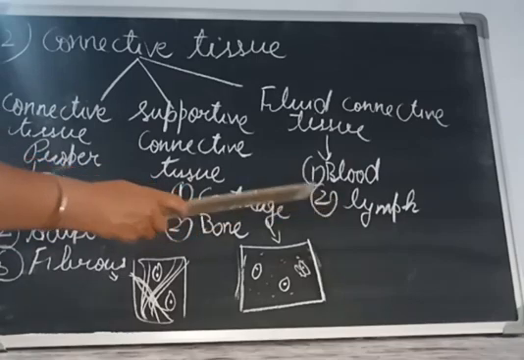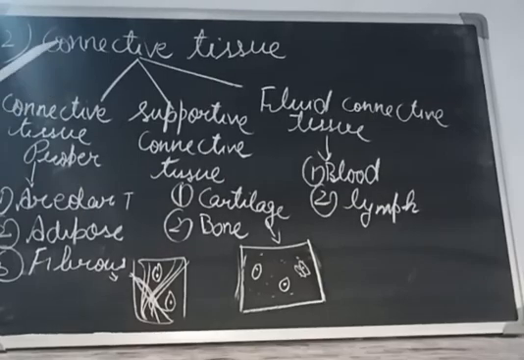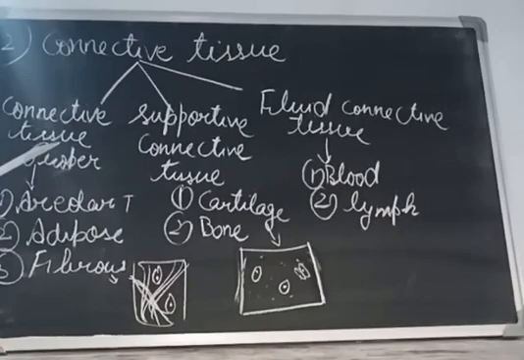Now next is the lymph. Lymph is a fluid which surrounds the body cells. When blood oozes out of the blood vessels, meaning it comes out of the blood vessels, and contains only white blood cells and doesn't contain any red blood cells, at that time it is called the lymph.